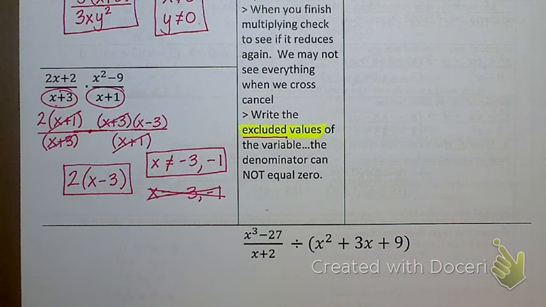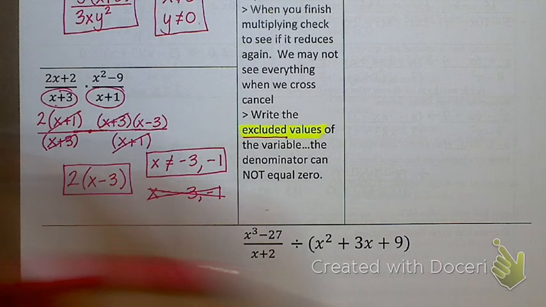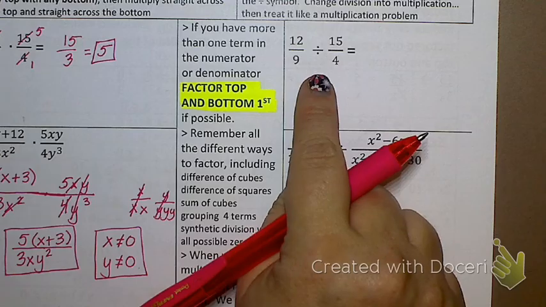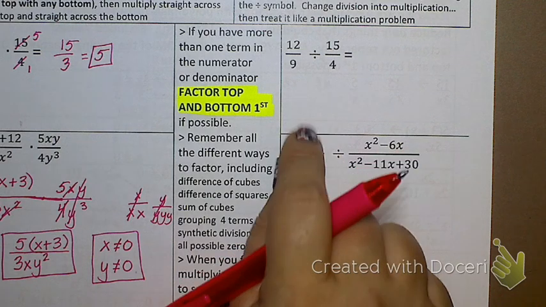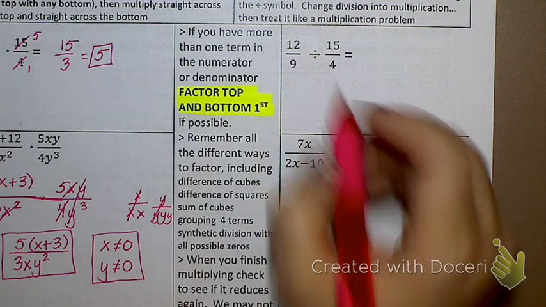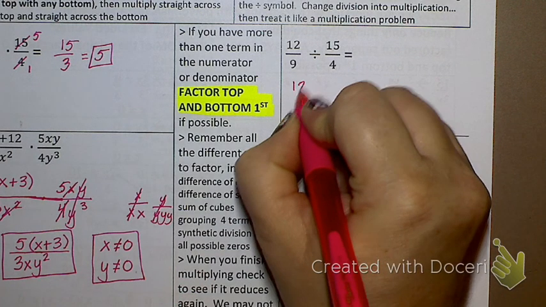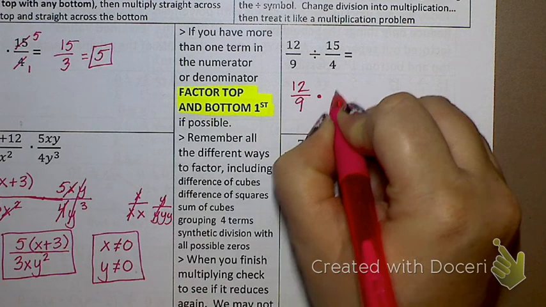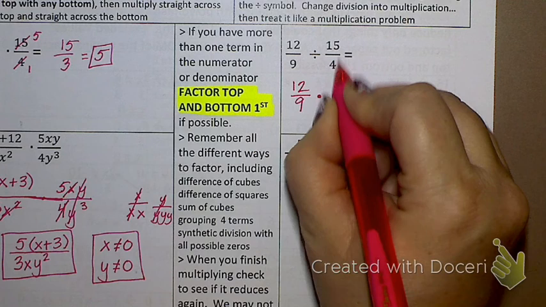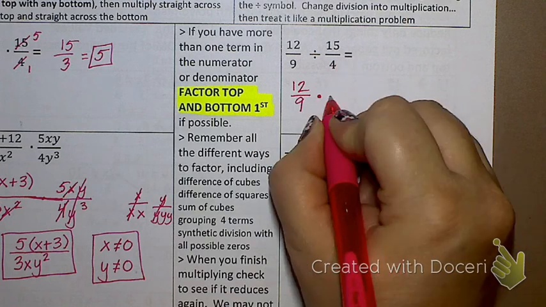All right. Division. Let's go up here. So we're going to start with a 5th grade division problem. Now, do you remember what we do when we divide? We never actually divide. We keep the first one, change division to multiplication, and then what do we do to the second one? Flip it.